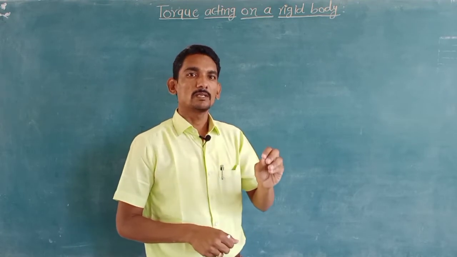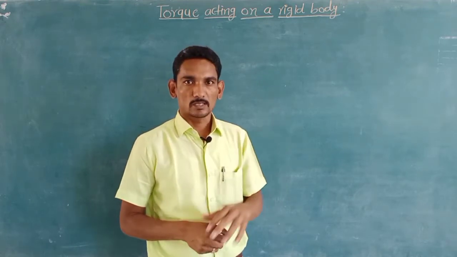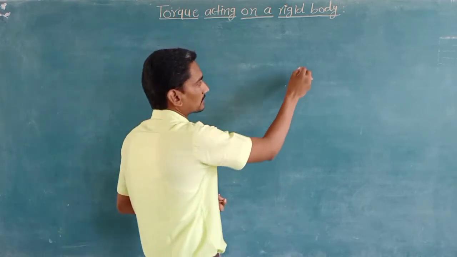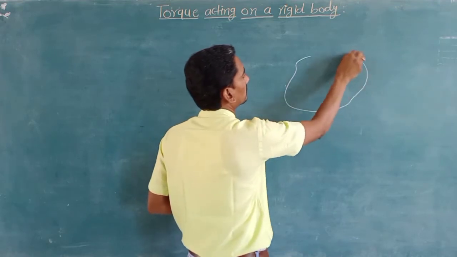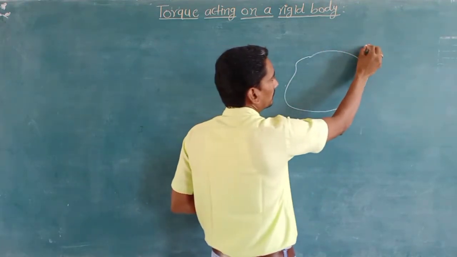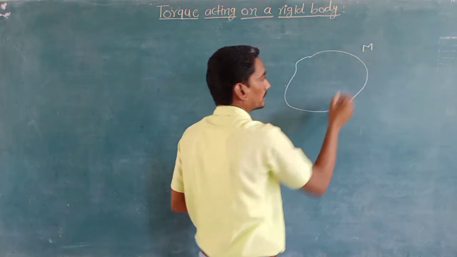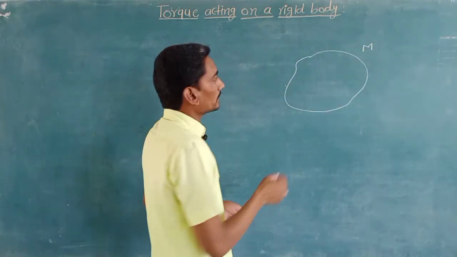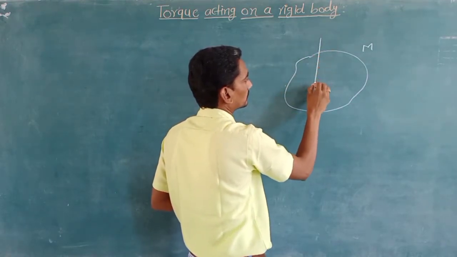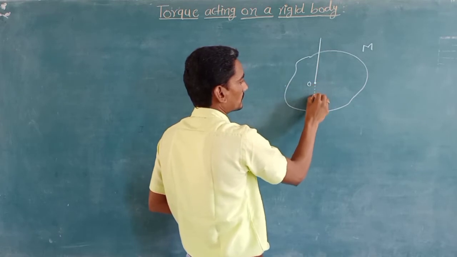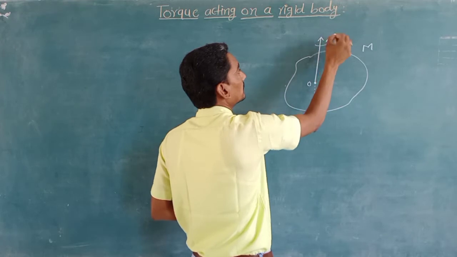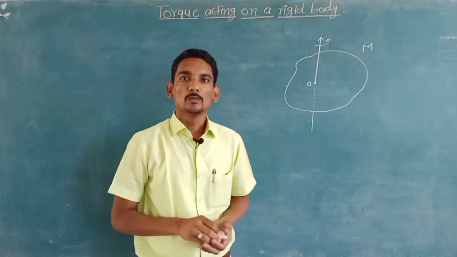So we have to calculate the magnitude of torque that is acting on the rigid body. For that purpose we have to consider a rigid body having the mass, suppose capital M, and it is rotating about an axis passing through the point O. So this is the axis of rotation about which the body is performing the rotational motion.